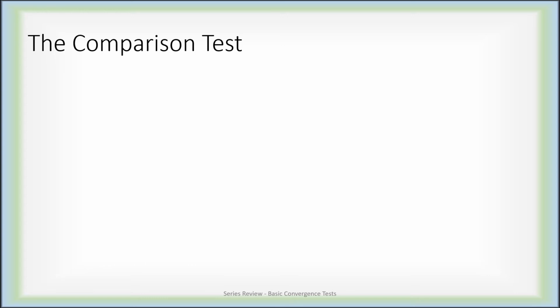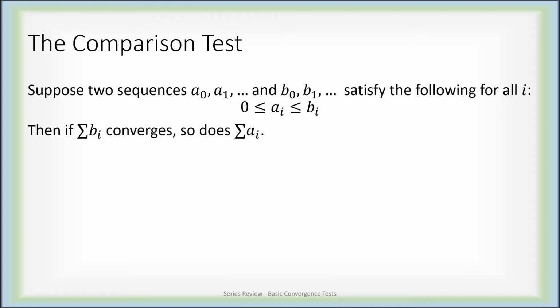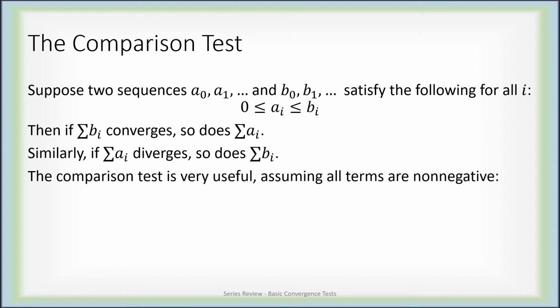Another quick test is called the comparison test. Suppose I have two sequences, A0, A1, etc., and B0, B1, etc., that satisfy 0 is less than or equal to AI is less than or equal to BI. So the terms of my sequences are never negative, but AI is always less than or equal to BI. Then if BI converges as a series, so does AI. And if AI diverges as a series, so does BI. The comparison test is actually extremely useful. It does require, however, that all terms are non-negative and that I do have this inequality I can string between the two sequences.